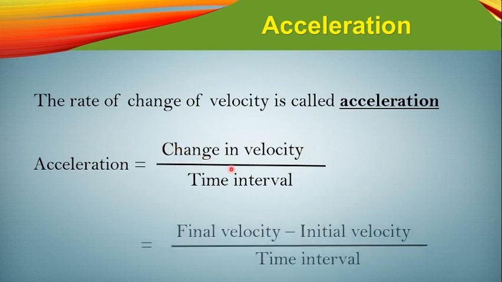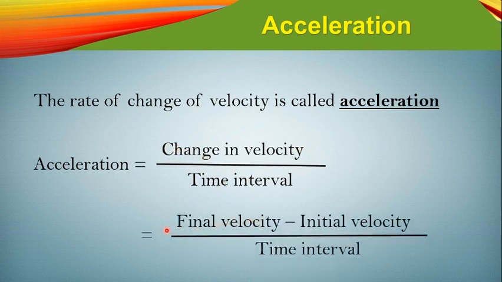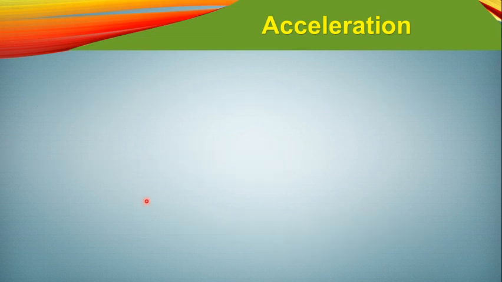Let's see the next thing. What is the change of velocity? Change of velocity means the final velocity minus the initial velocity. Initially how much velocity you have, and finally how much velocity you have. We take the difference between these two velocities, final and initial, and divide by the time interval. This is basically the expression for acceleration.